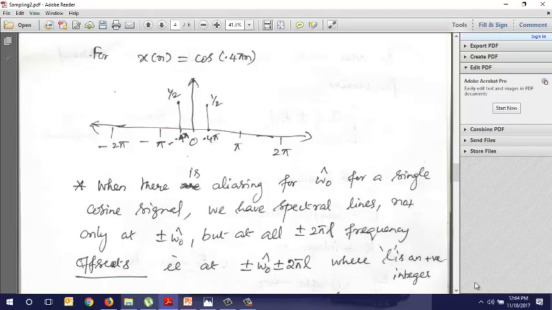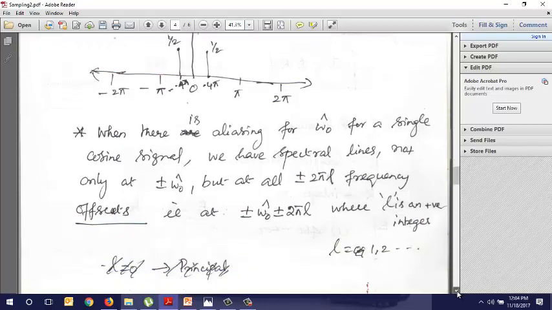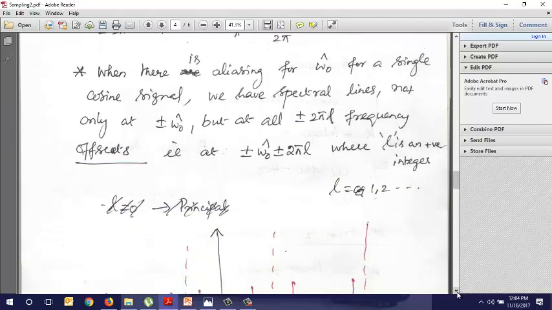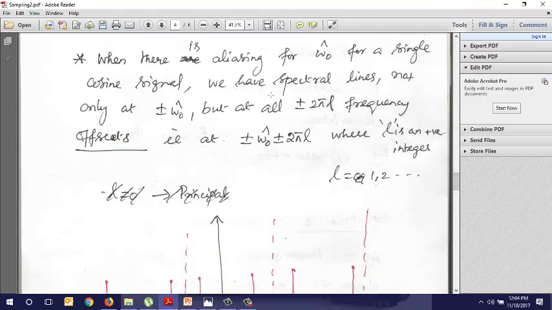Now, when there is aliasing, when it is not properly sampled, for a single cosine signal we'll have spectral lines not only at plus or minus omega naught, but also at all plus or minus 2 pi L frequency offsets. You will have the spectral lines at the 2 pi L offsets, that is, at plus or minus omega naught cap and plus or minus 2 pi L, where L is a positive integer.